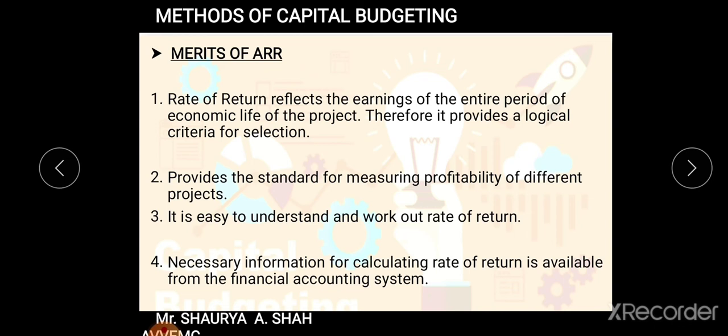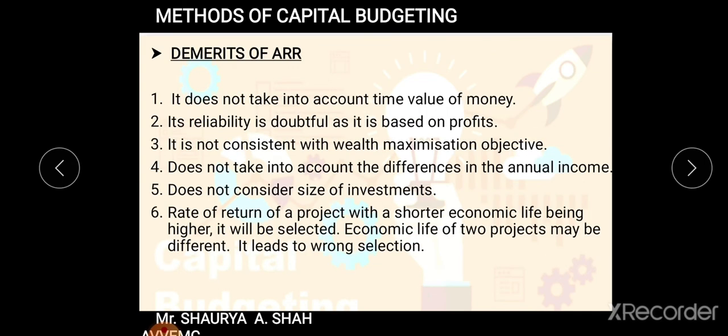Next, the necessary information for calculating rate of return is available from the financial accounting system. You have to know the profit, you have to know the cash flow, you need to know the depreciation. All this information is easily available from the accounting financial system. So you need to carry out these things. I hope each and everyone is clear with these 4 merits of the ARR method. Fine.